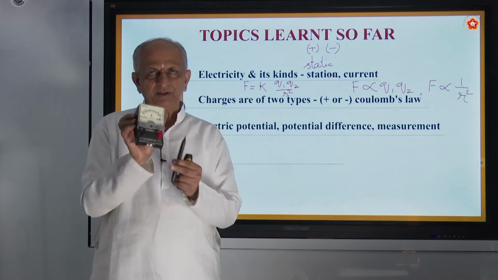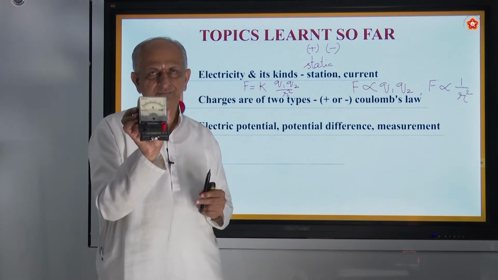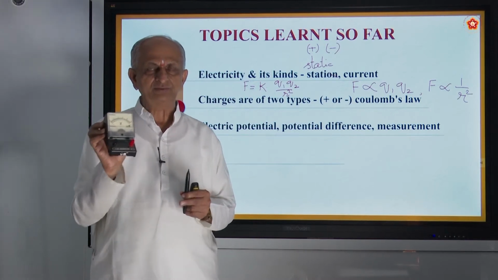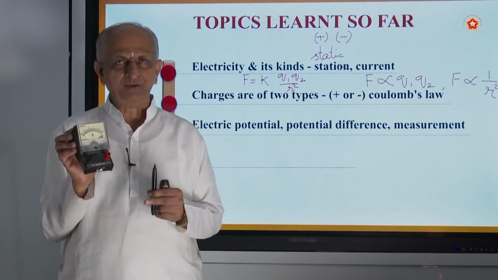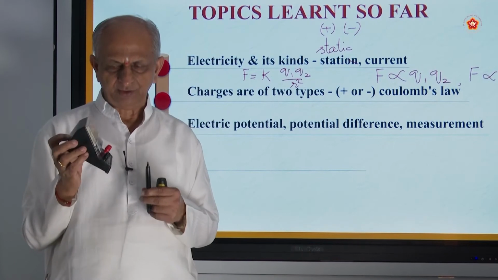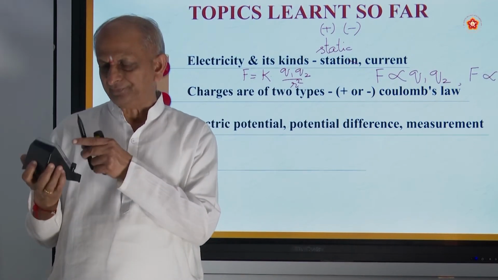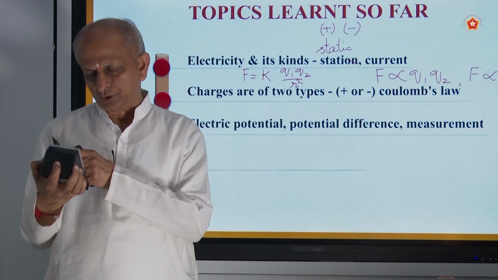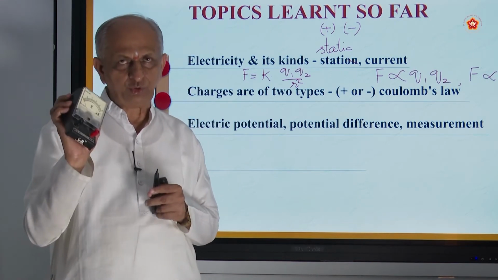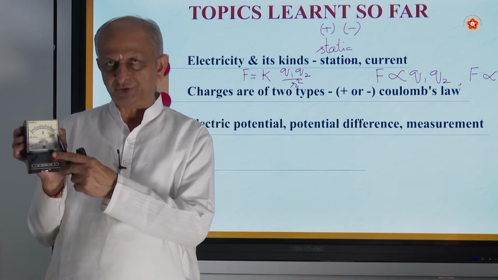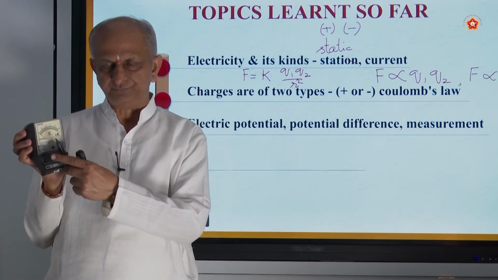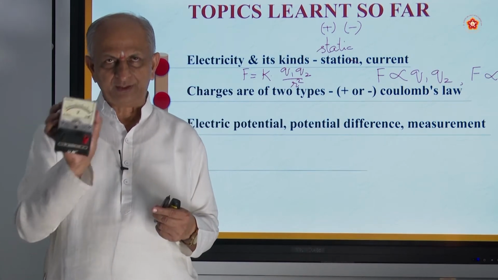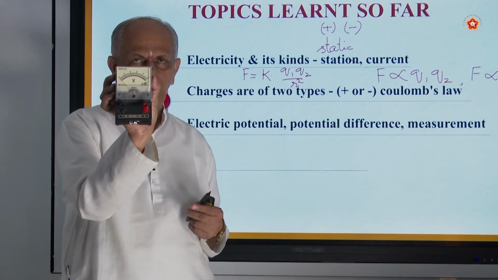Voltmeter, you can see the V here. In your house also, if you read the meter board, you find this V there. So there is an index here. Of course, it is a laboratory type. That's why from 0 to 10 volts only are shown here. This is called positive, this is called negative, and this is to be connected by a wire. This is what is called a voltmeter.